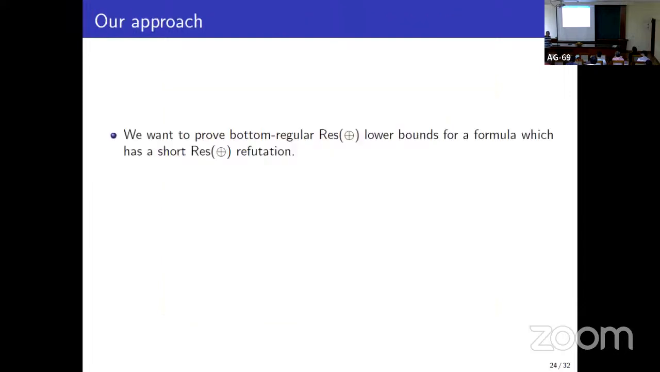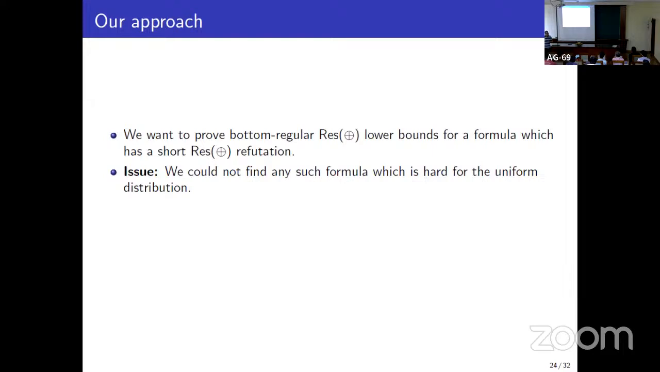Now, we try to prove a separation between ResLin and bottom-regular ResLin. And if you want to carry out this program, at first we need to find a CNF which is easy for ResLin, but whose search problem is hard for parity decision trees, and we are not able to find any such formulas. So what can we do? We want a formula which is hard for the uniform distribution, and here's the workaround.